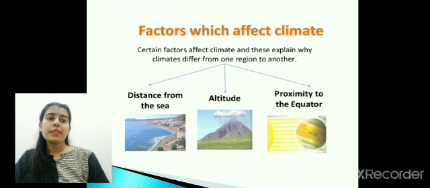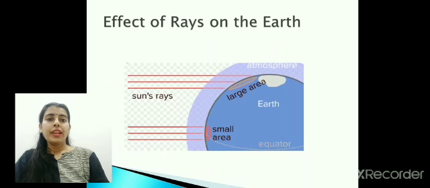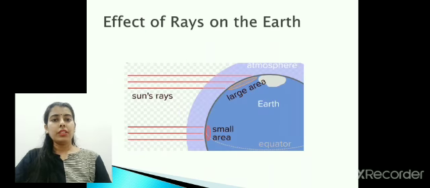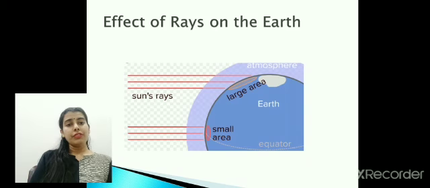Why? The reason being the sun rays fall directly on the equator, while at the poles they fall in a slanting way, thus reducing the intensity of the heat. The sun rays get scattered at the poles. So these three factors affect to a large extent the climate of a place. Now talking about the rays on the earth, the third point which we were discussing.